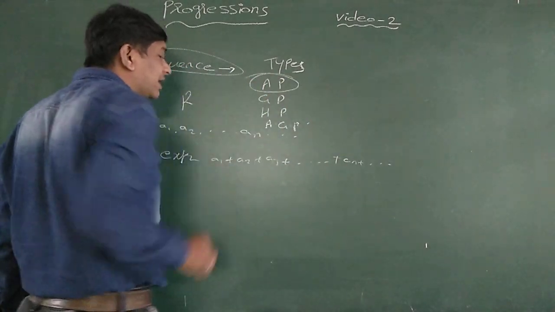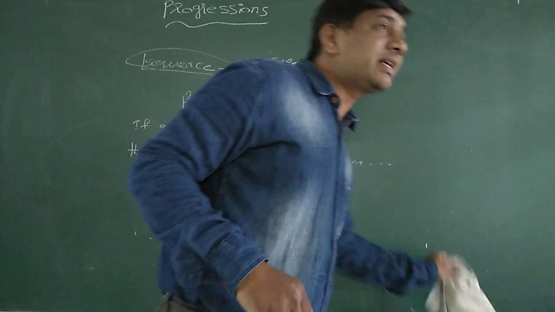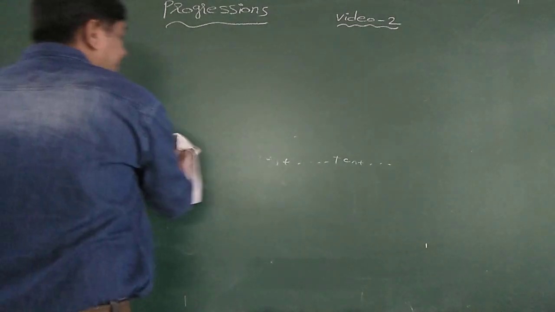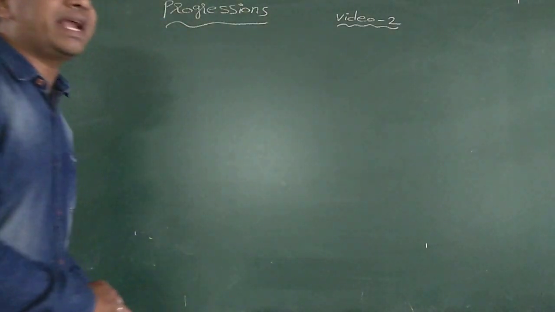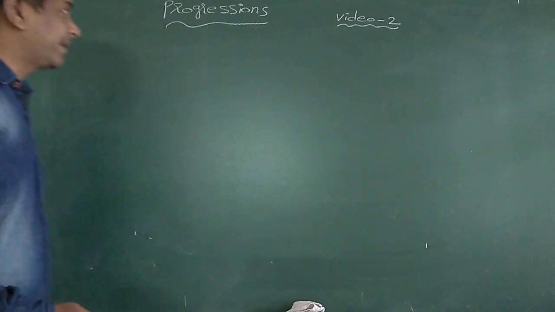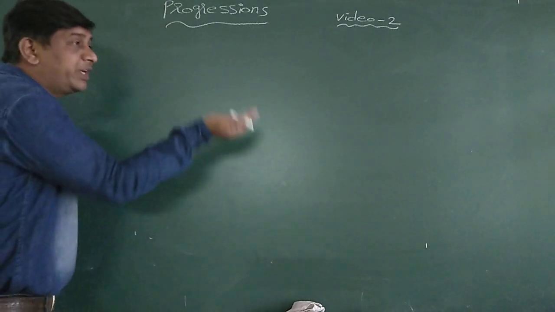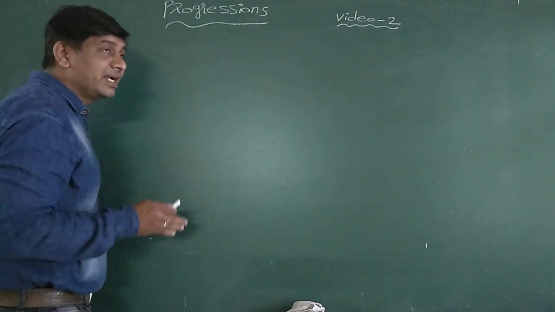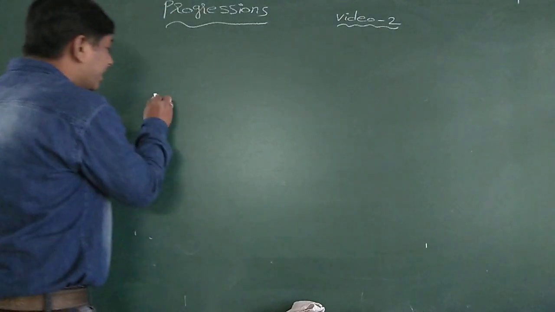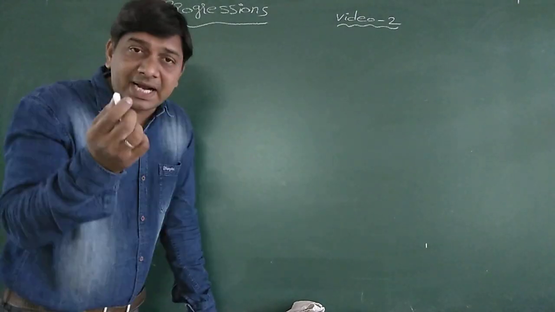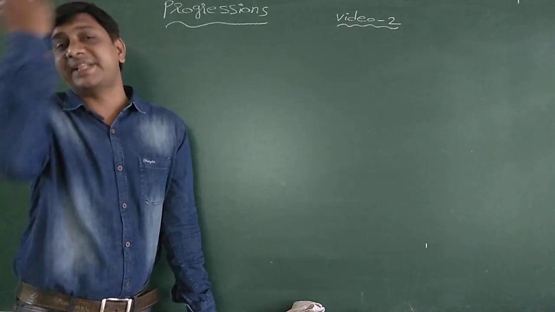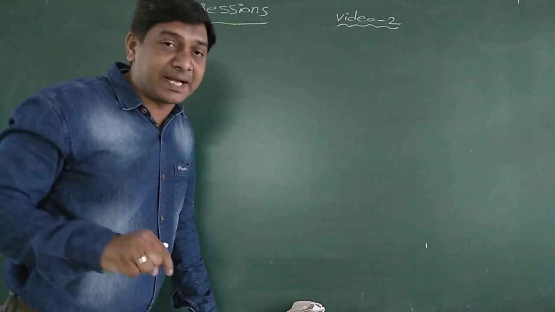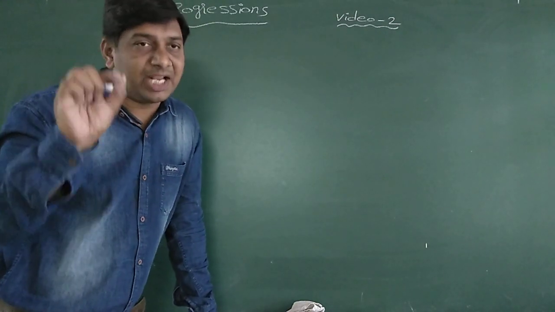Now we are discussing arithmetic progression. What is arithmetic progression? An example also I gave yesterday. A sequence which is obtained by adding a fixed number to its preceding term, except the first term, is called an arithmetic progression.